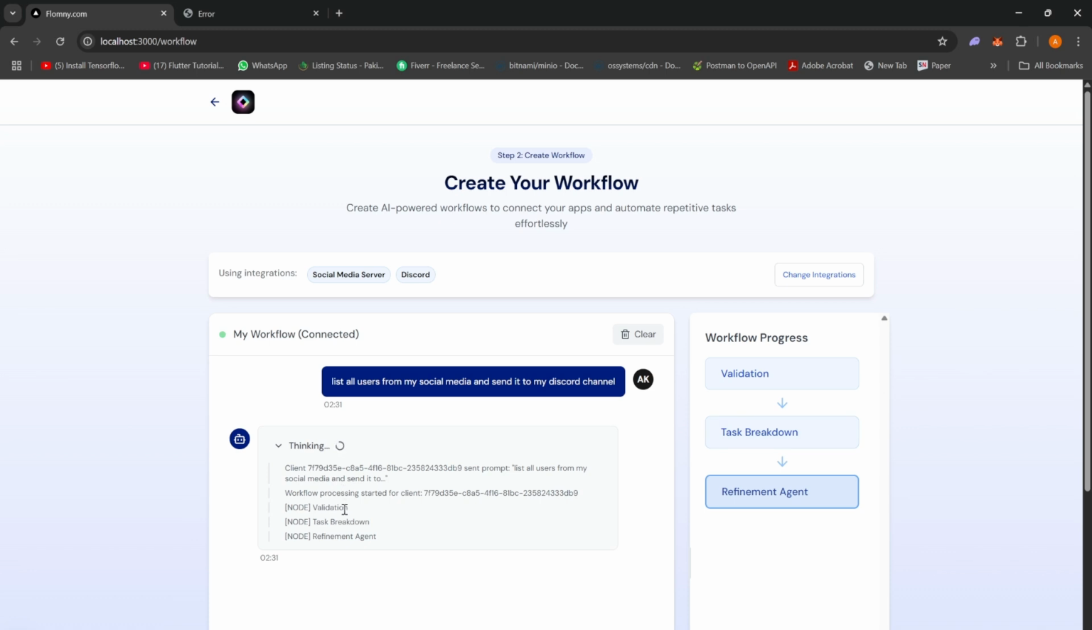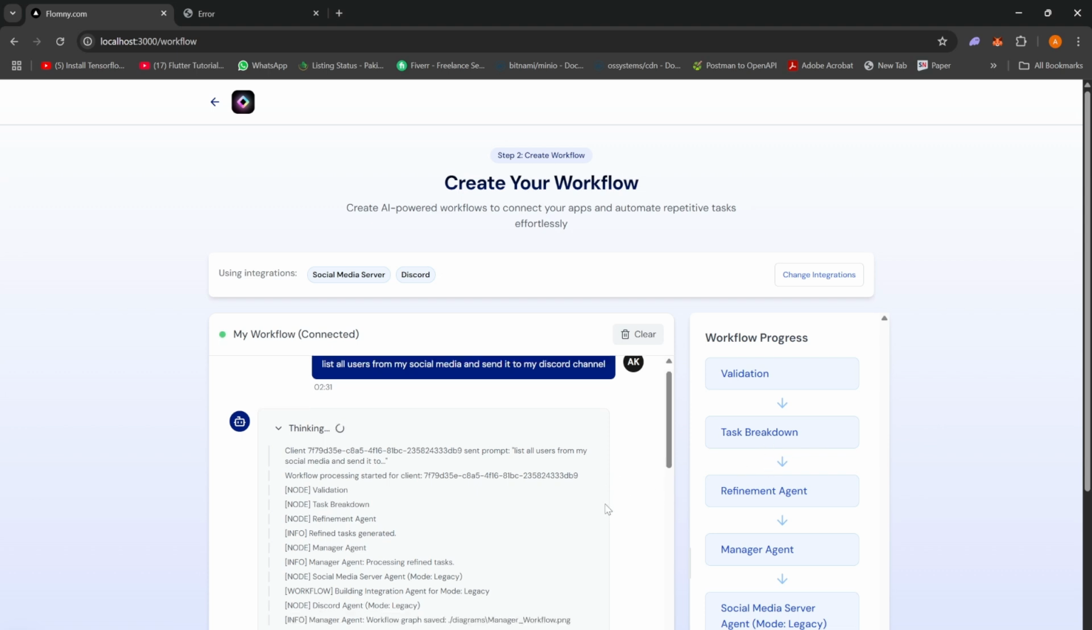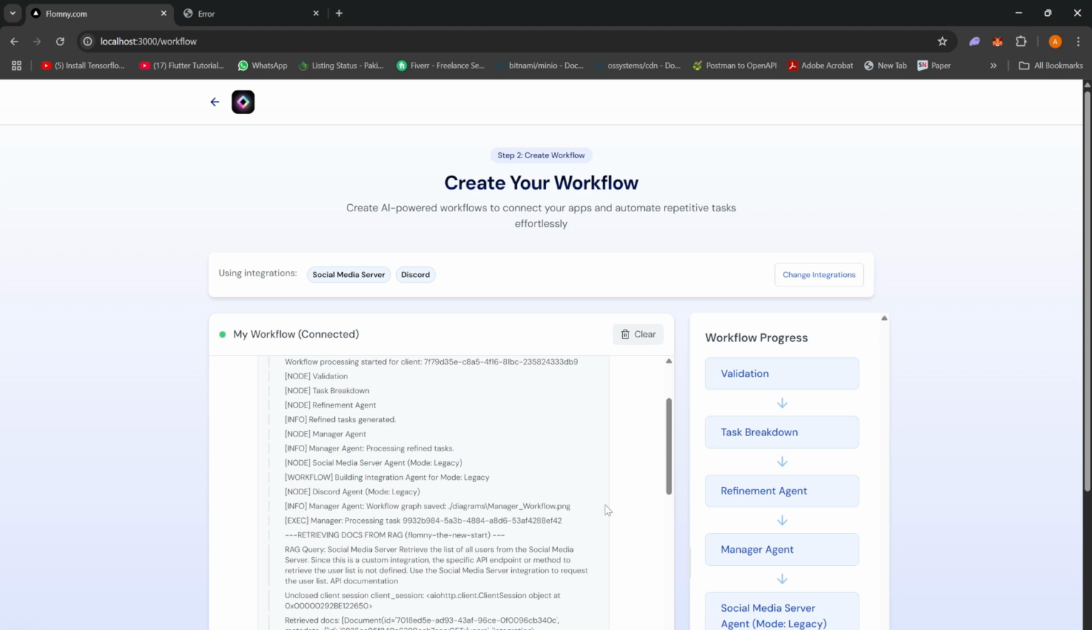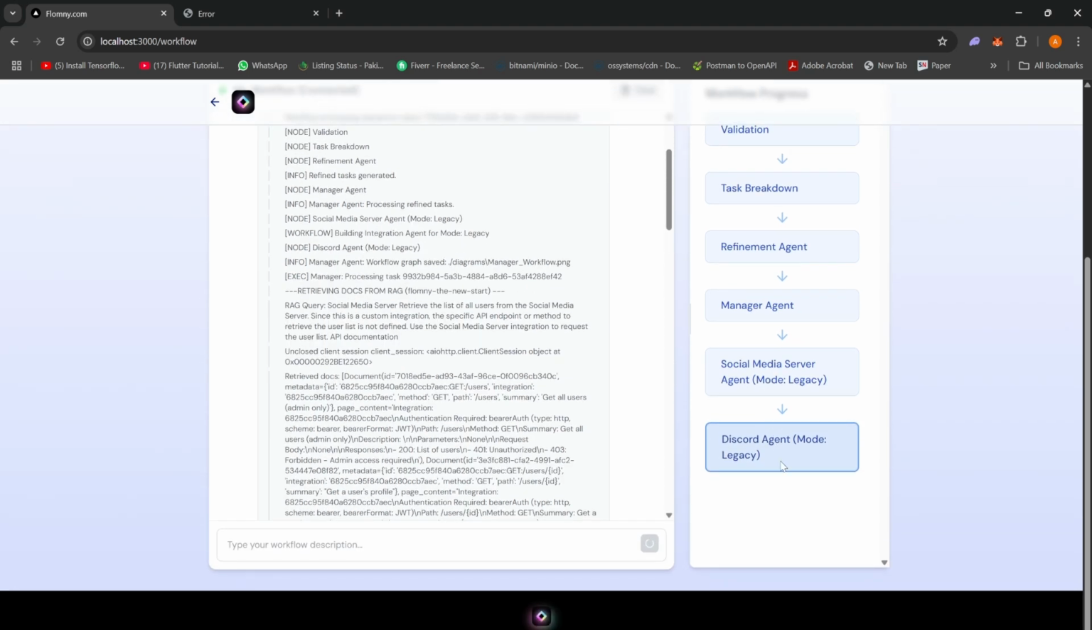So it's thinking. It went into the validation stage, whether this prompt is valid, and it is actually referring to the social media server and Discord. Then it goes into task breakdown, a refinement agent, and the manager agent. Refinement is basically improving the prompt itself. The task breakdown is able to understand and segregate the task into multiple steps. The manager agent then gets the task breakdown and creates multiple integration agents.